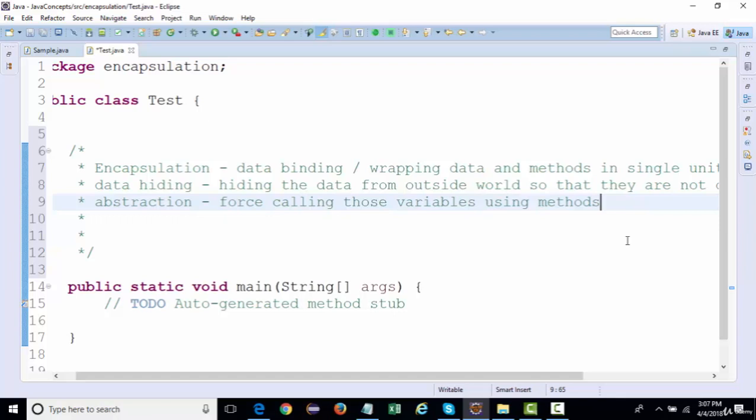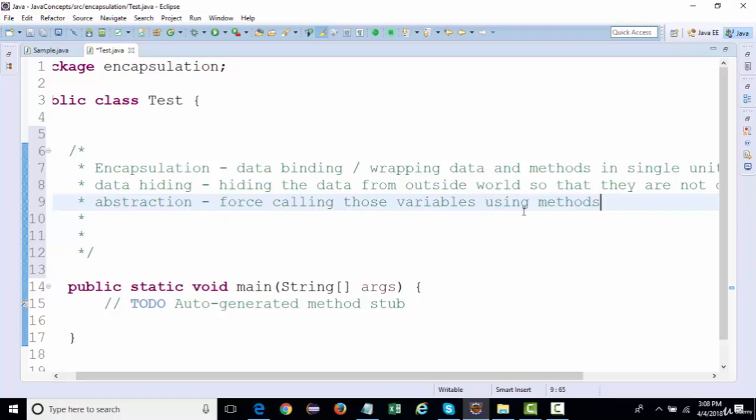The method could be in the form of a getter or a setter, through which we should be able to access those private data members. So the interaction will not be direct, but with the help of some methods. That is what abstraction means.